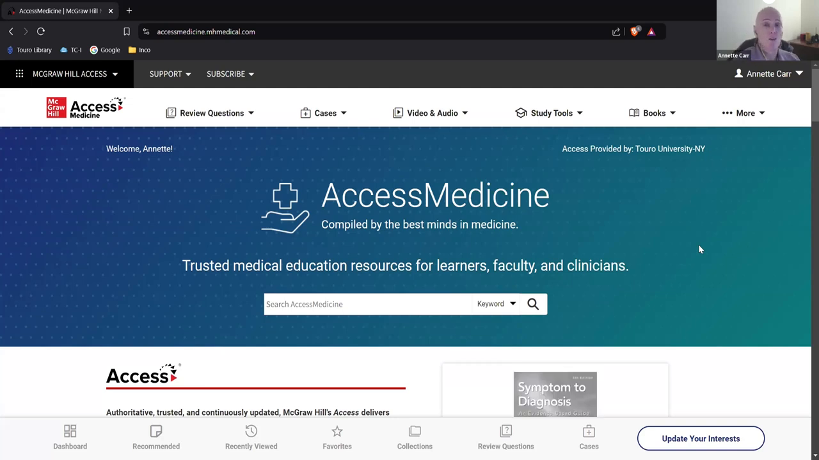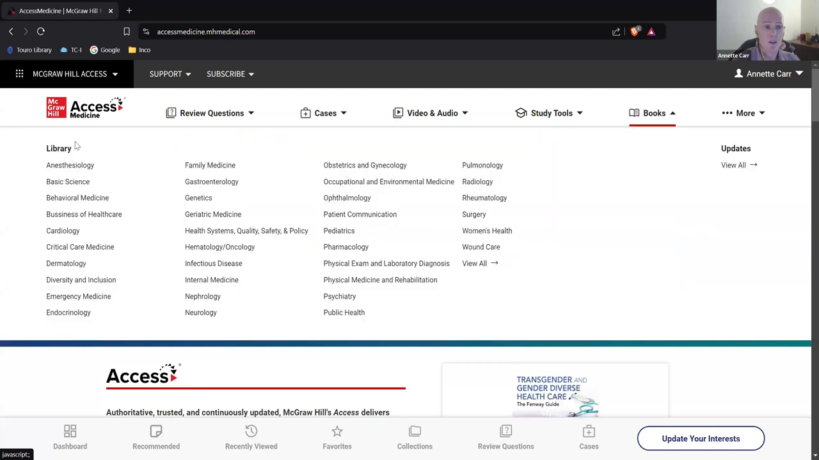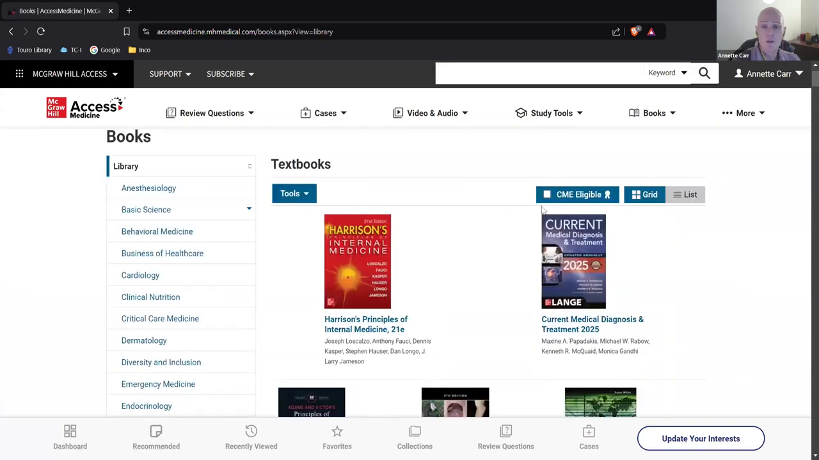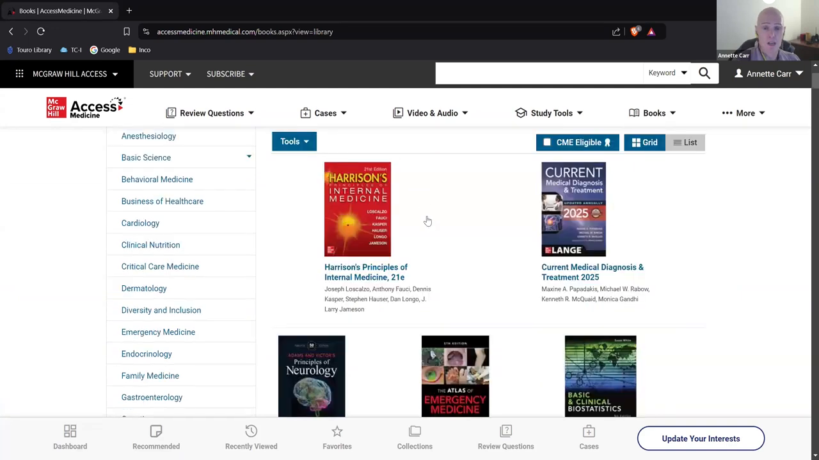Now, where do I go from here? Well, like I said, this database has a lot of textbooks you can use. So if you go over here to Books, you can pull down the menu, and it breaks it down by various subjects. If you go to View All, it pulls up at the top some of the most popular ones. Harrison's Principles of Internal Medicine and Current Medical Diagnosis and Treatment. Those are very popular textbooks that you can look through.